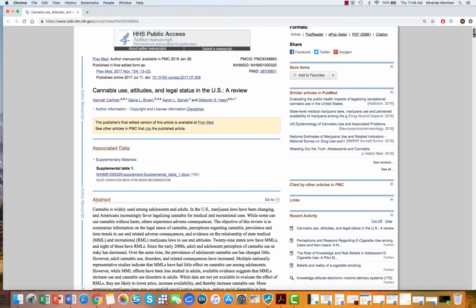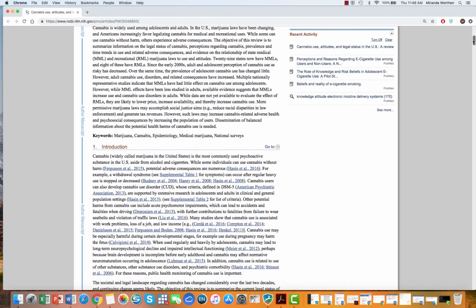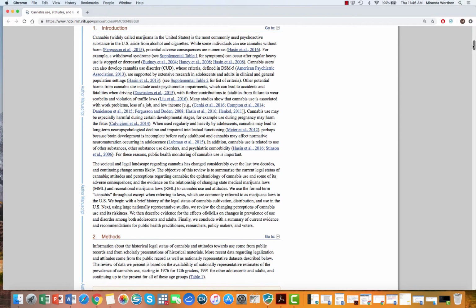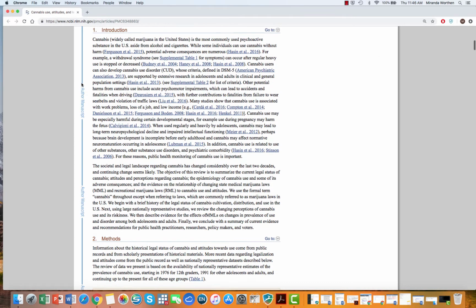So I'm going to scroll down a little bit past the abstract and look, just starting, this is the first paragraph. And this article is really tightly organized with headings. So this is number 1, introduction, and then 2, methods. But in the introduction, I want you to see this paragraph, okay? So this paragraph, the thing that I like about it is it substantiates every single claim that it makes, okay?